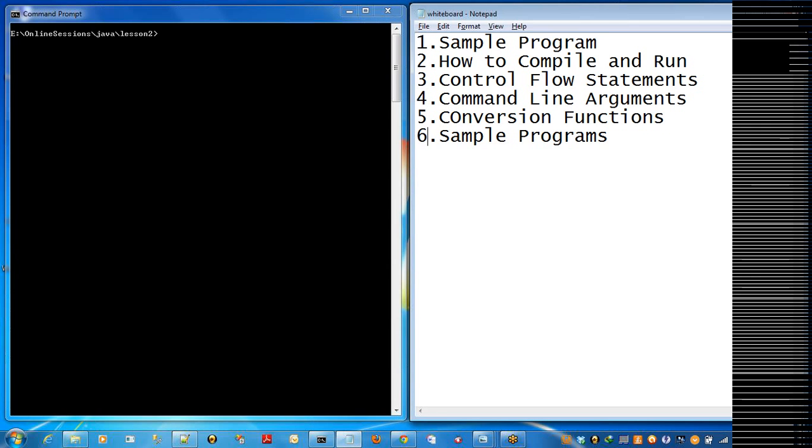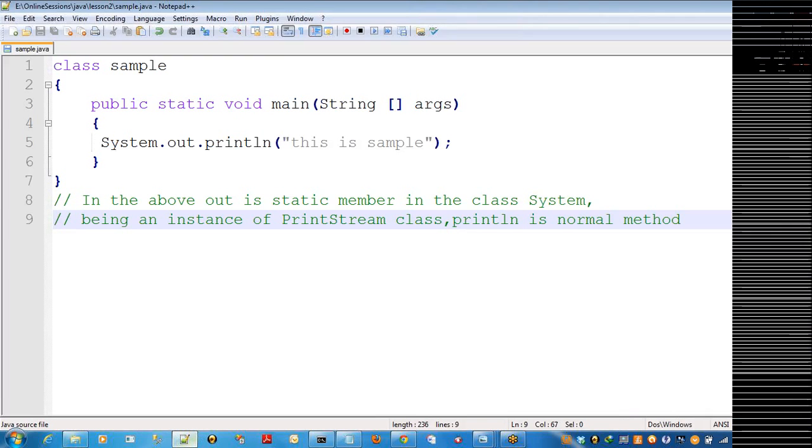Okay. Right. Okay. And coming to today's session, you'll see what is the sample. Already I've seen this. This is the sample program. So within this, system is the class, and out is a member of the system class, which is initiated with the print stream class, and println is the method.